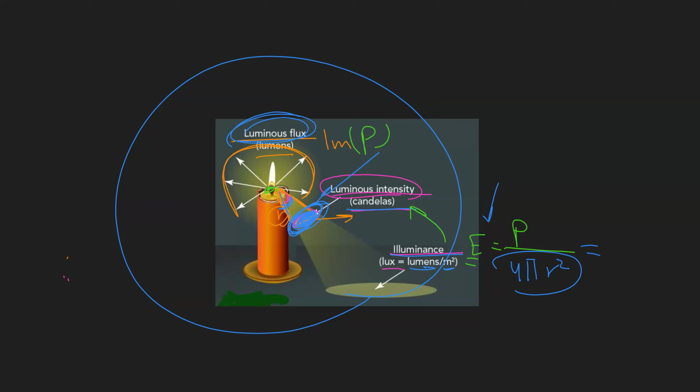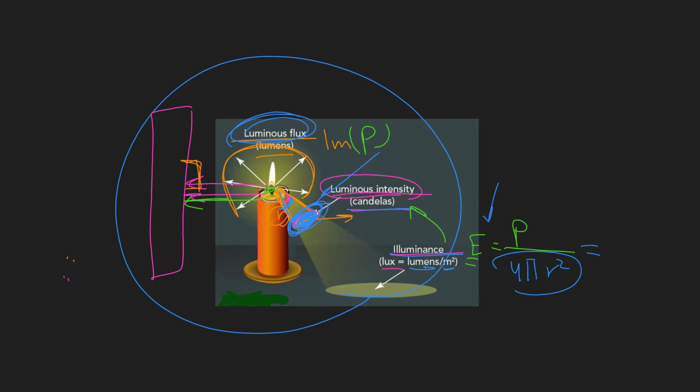If I have a wall, and this candle emits light on the wall, this wall is perpendicular, as you see, at 90 degrees with the lines of the light. In this case, if this wall is 1 meter away from the candle, only in this case, the illuminance and the luminous intensity are the same.